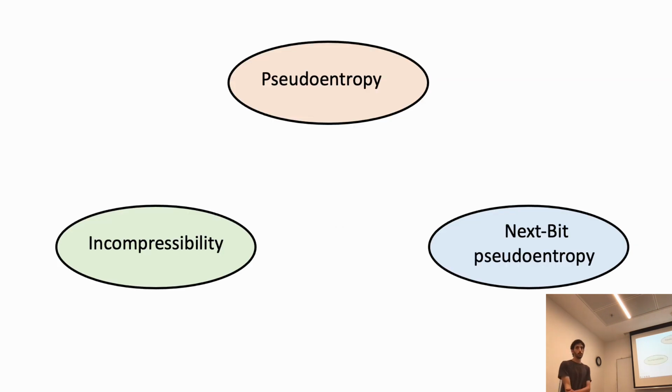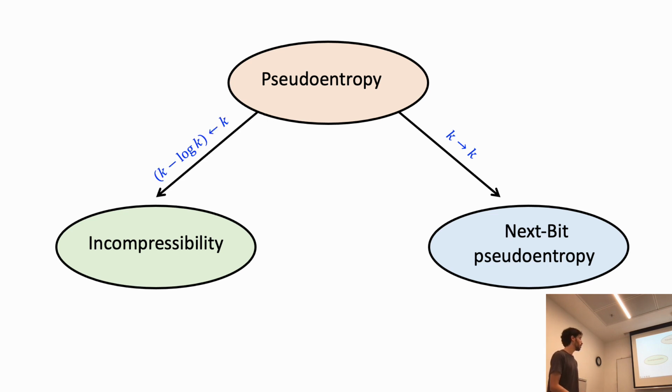So now, how does the world look after we have this theorem? We have pseudoentropy, incompressibility, and next bit pseudoentropy. We already knew that a distribution with k bits of pseudoentropy is a distribution with k next bit pseudoentropy. Similarly, a distribution with k pseudoentropy is a distribution with k minus log k incompressibility.